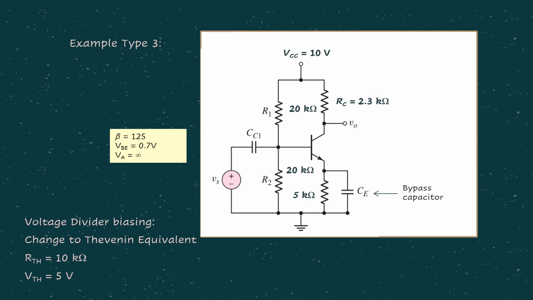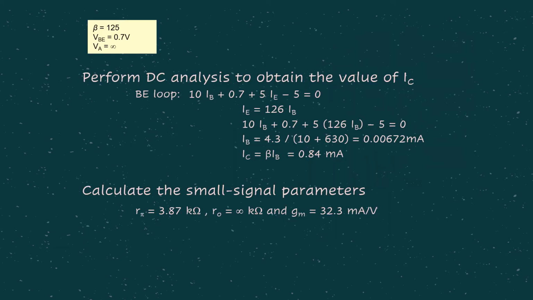Okay, as you know, we need to consider the Thevenin equivalent circuit. In this case, RTH and VTH are given so that we can proceed with the current calculation. And as usual, we do the DC analysis to get all the currents. Okay, I'm not going to cover this in very much detail because it's just a repetition of whatever we have discussed before, but you can go through it on your own, as your self-revision, to see whether you are getting that correctly.